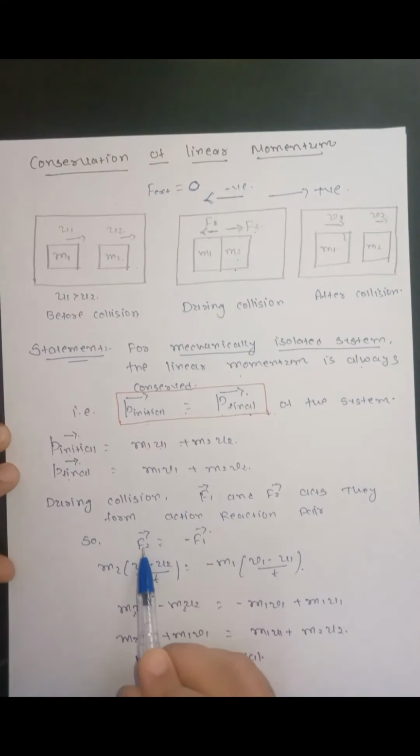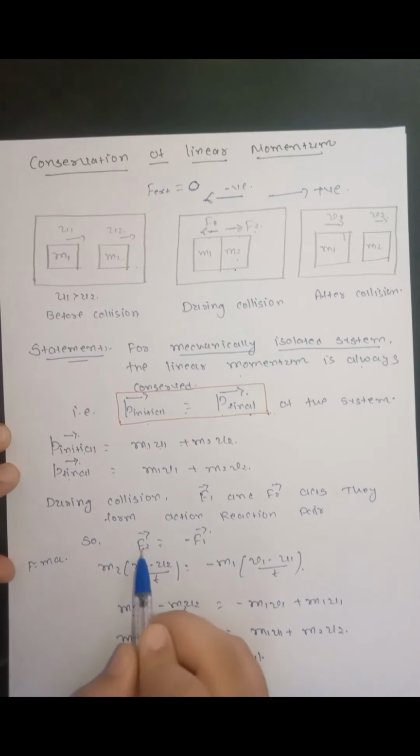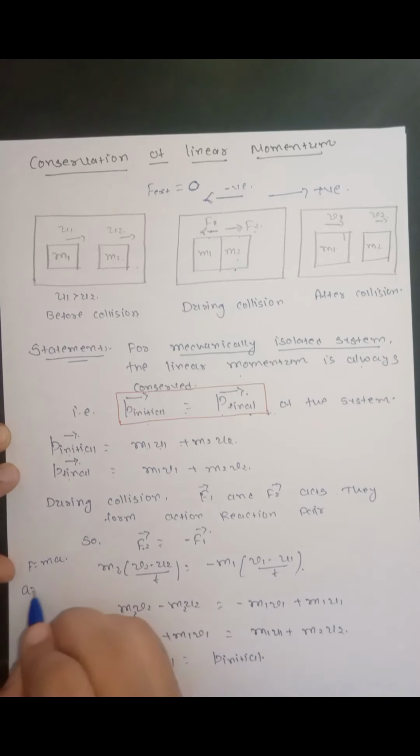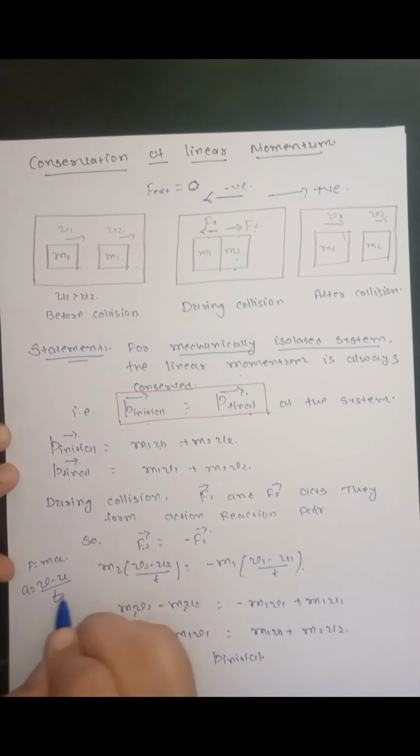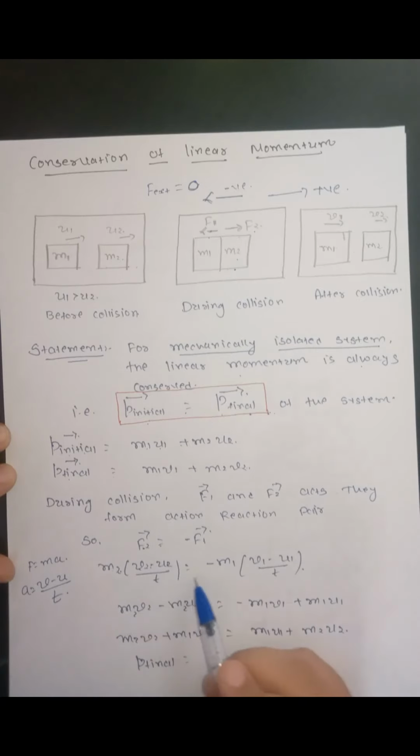F2 is the force acting on m2. Force can be written as mass into acceleration. So F2 will be m2 into a2, and acceleration is (v minus u) upon t. So m2 into (final velocity v2 minus initial velocity u2) upon time is equal to m1 into (v1 minus u1) upon time.